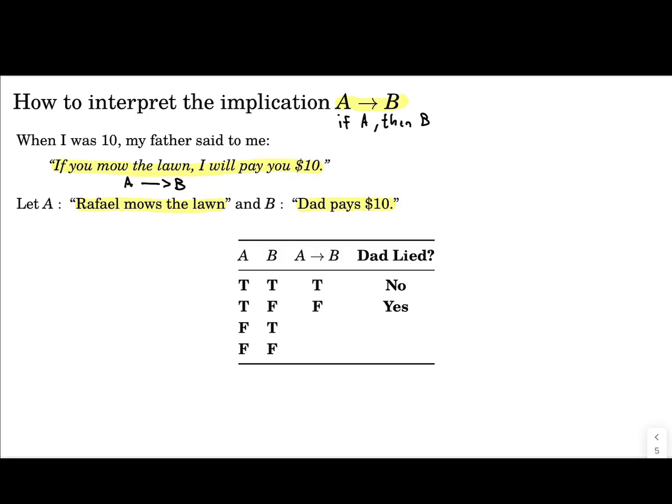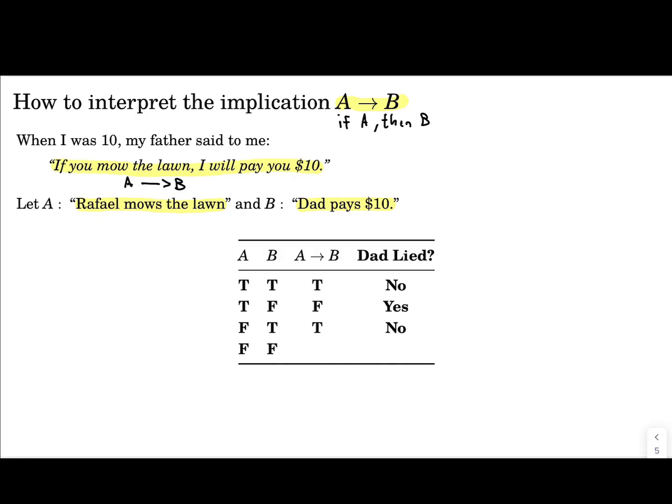Okay, let's see what happens for the other cases. Let's consider the third row, where A is false and B is true. In that case, I did not mow the lawn, but he paid me anyway. Did he lie? I would say no, because he said that if I mowed the lawn, he would pay me. He never said anything about what would happen if I didn't mow the lawn. So he just decided to pay me, and I guess that's good for me, but he didn't lie. There was no issue with what he said. So he didn't lie, and that means the implication is true.